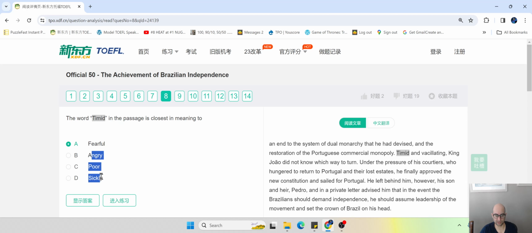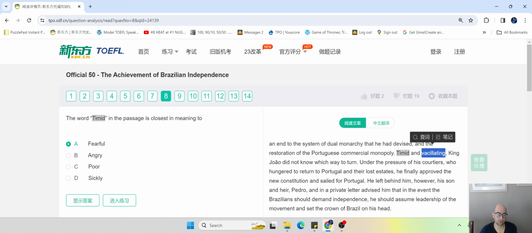And then if I look at choices B, C, and D, angry, I don't think angry correlates well. It doesn't go well with someone who's wavering or vacillating, someone who's indecisive. Doesn't quite match up. Poor and vacillating, that doesn't make any sense. Sickly and vacillating, I don't think so. I don't think it has anything to do with feeling sick. But I can see why people might accidentally pick D, because they think someone who's vacillating is someone who's anxious, and therefore they're sick. So that's just a kind of false assumption, guys. In that case, yeah, you would take a random guess.